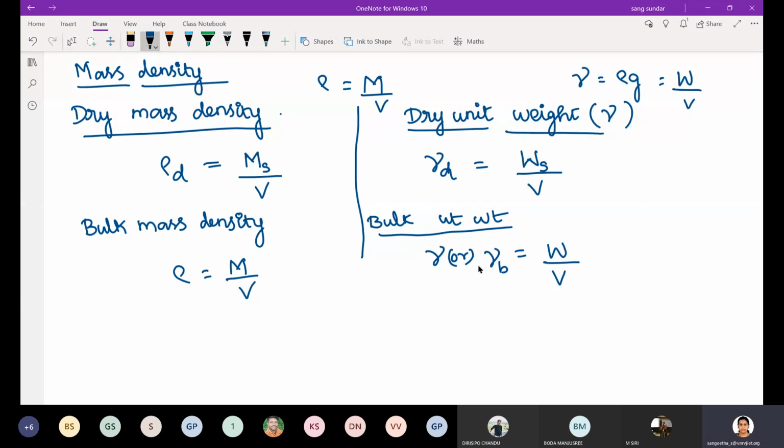Bulk unit weight means everything together: soil, water, everything. Whereas dry unit weight is after totally drying it in the oven.